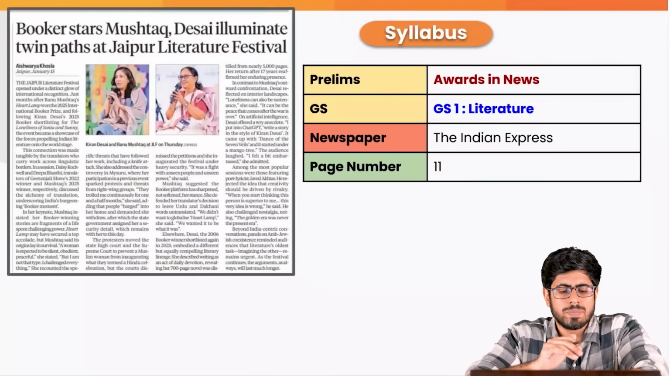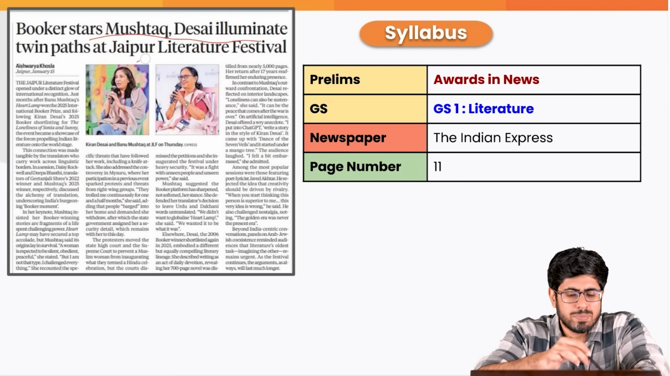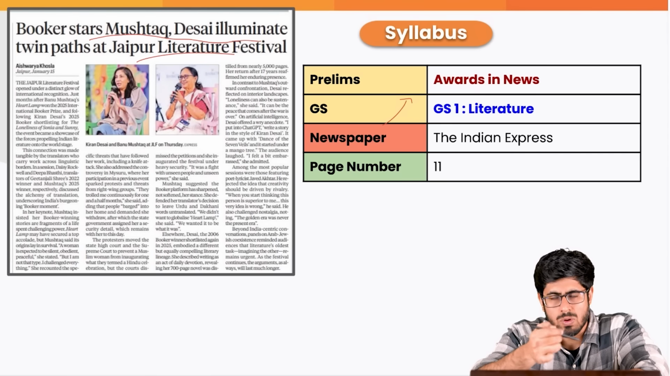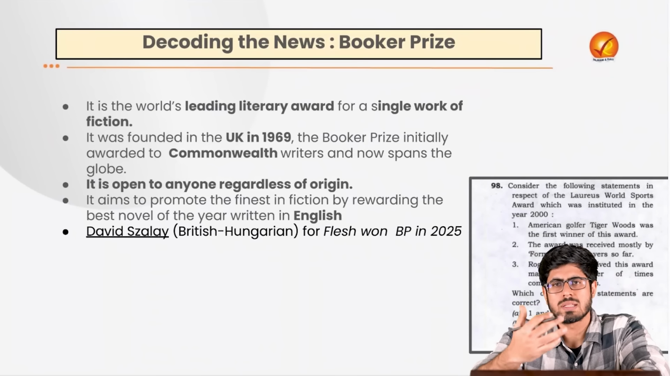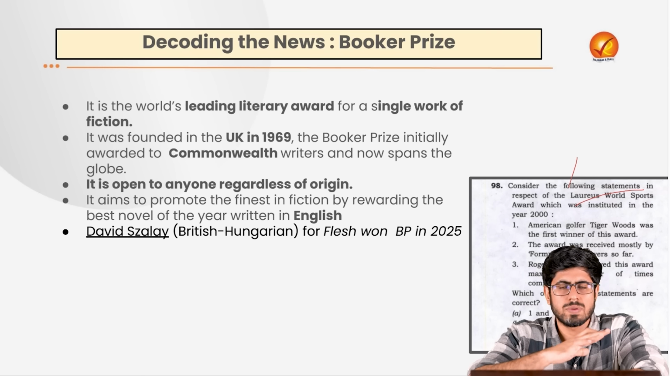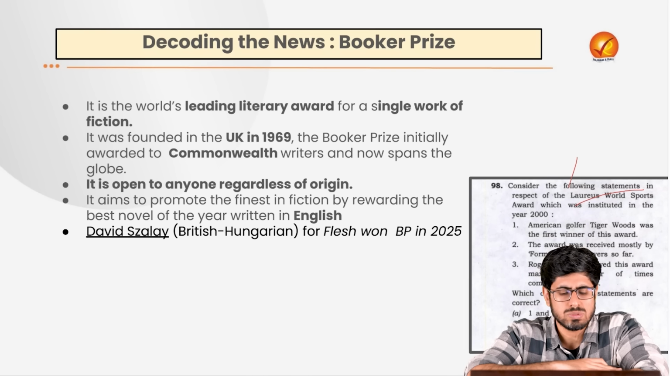Let's move to the next topic, which is about some Booker Prize winners who have reached the Jaipur Literature Festival. It relates to the topic of GS1 literature, and awards in news are also asked in prelims. In the prelims, they have asked certain questions on awards given to various people. In the year 2021, they asked about the Laureus World Sports Award. So it becomes very important for us to understand what this Booker Prize is and why it is in the news.